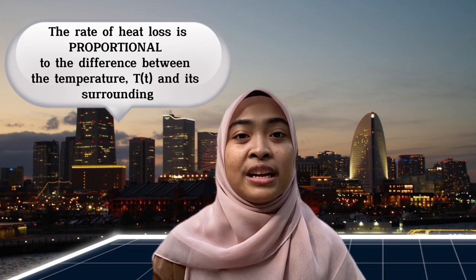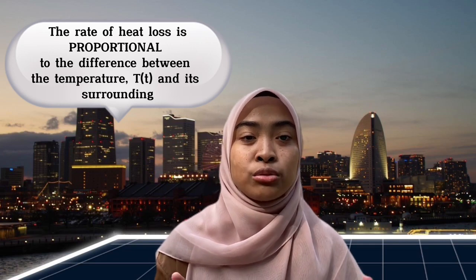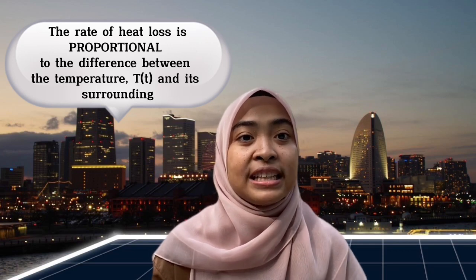Before we give an example of this topic, the meaning of this law is that the rate of heat loss is proportional to the difference in temperature between the object and its surroundings. So from that, the general formula will be like this. Our problem statement will be explained by FAIRUSZIAH.